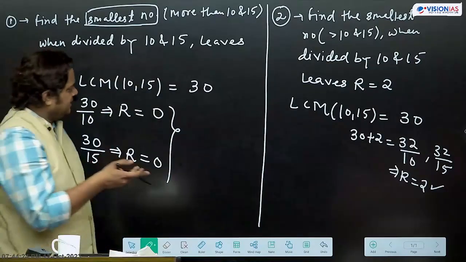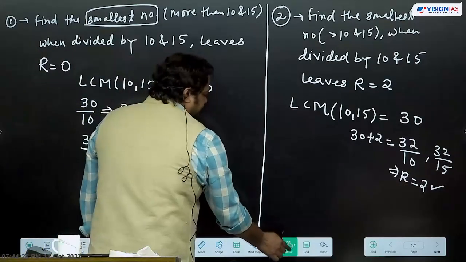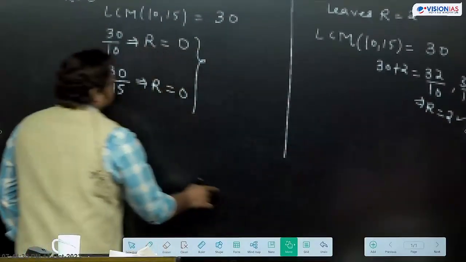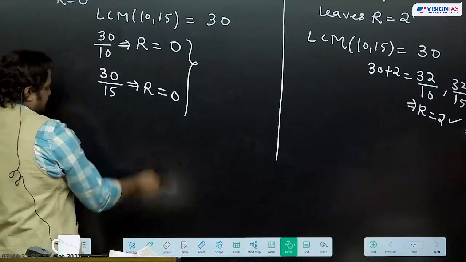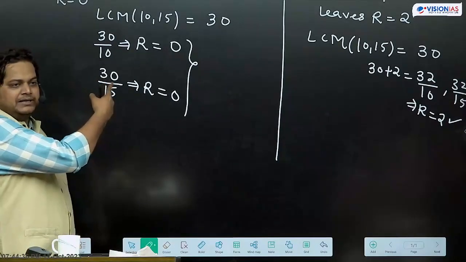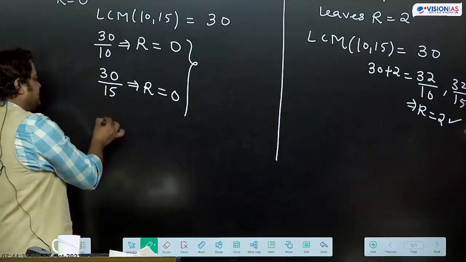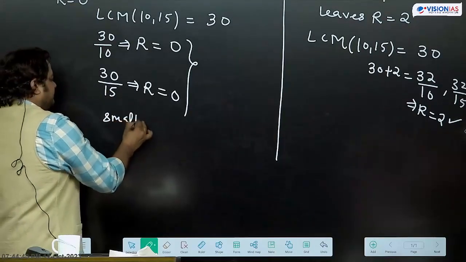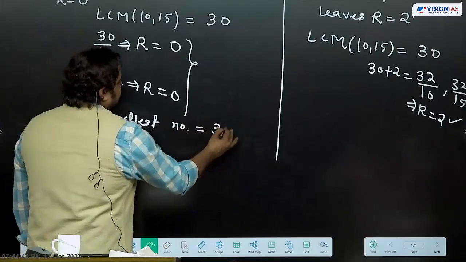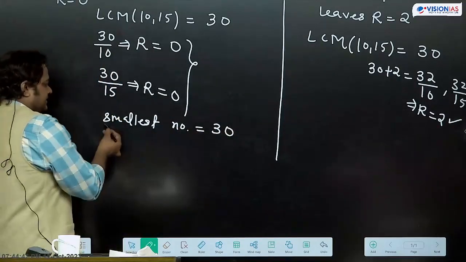Now another variation we can have this way. Like this first question, we have found out that the smallest such number when remainder is coming 0 is 30. This is the first smallest.